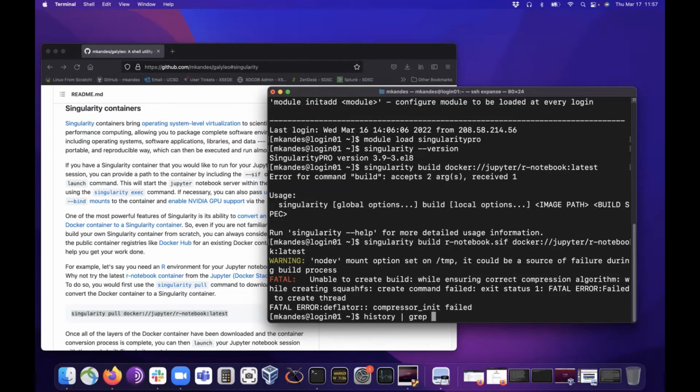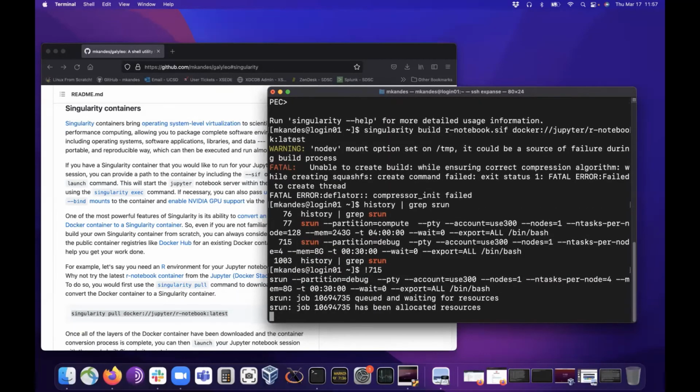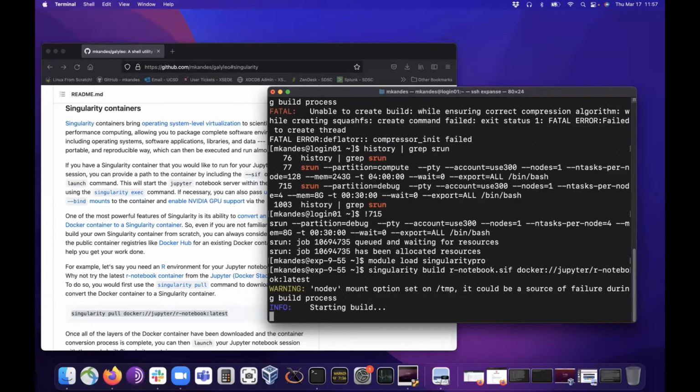Okay, so one thing, if you're an Expanse user after the update, we also put limits on what you can do on the login nodes. So I'm going to spin up an interactive session and try that again. There we go.